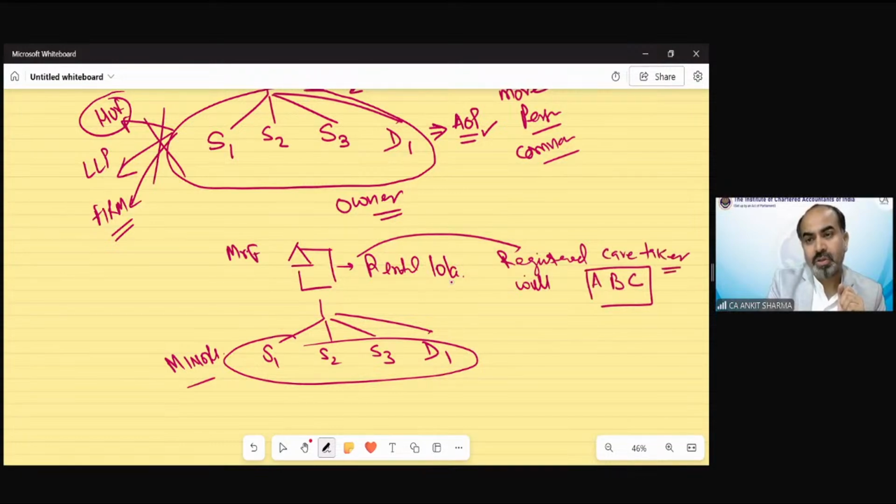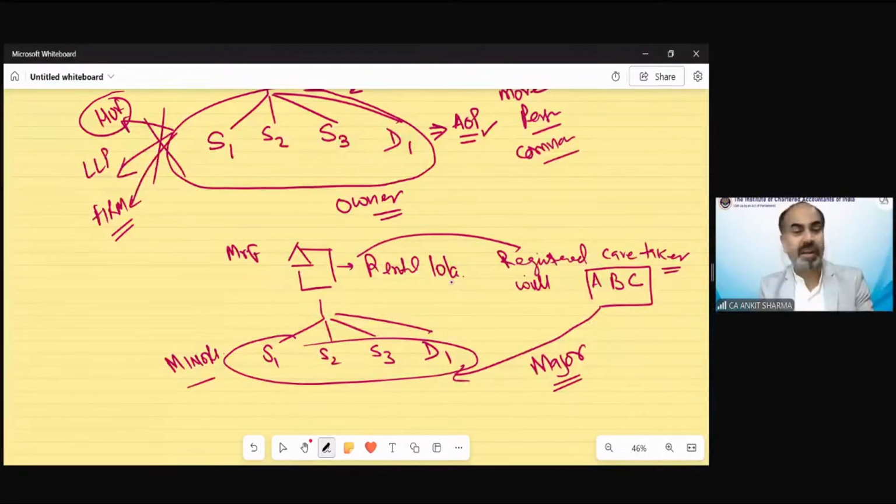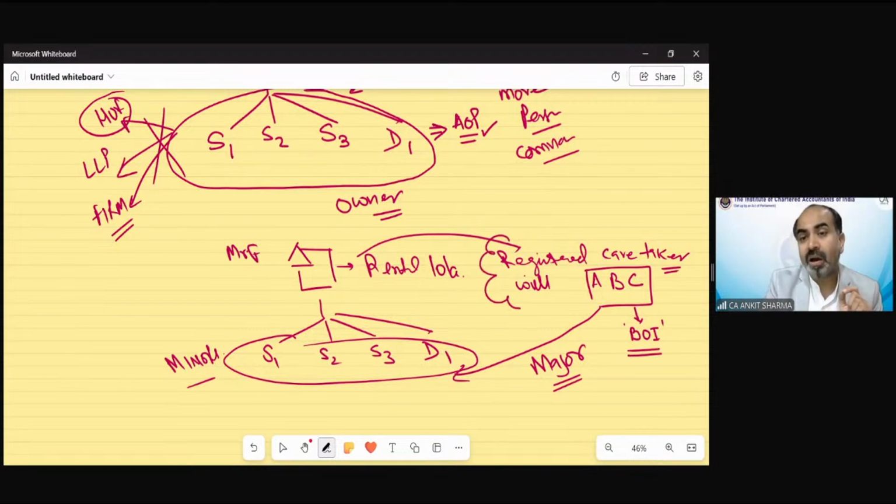Clear? So A, B, C are the caretakers, and Mr. F registered a will and wrote in that will that after my death, the property will be with A, B, C, and they will be the caretakers of my property. And when my children are major, then this property and income would be transferred to S1, S2, S3, and D1. Till they are minor, ABC will take care of this property. Now, technically, ABC would be called body of individuals. There should be a registered agreement.